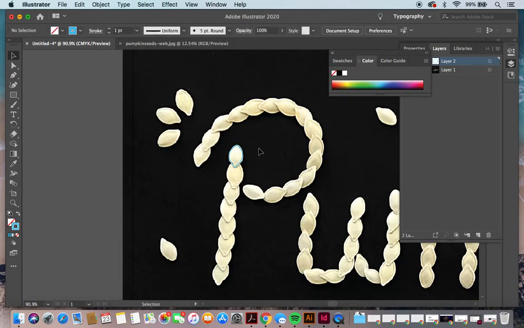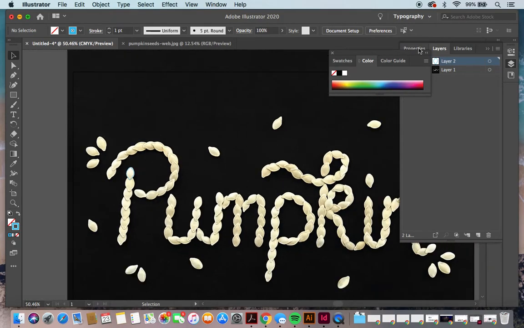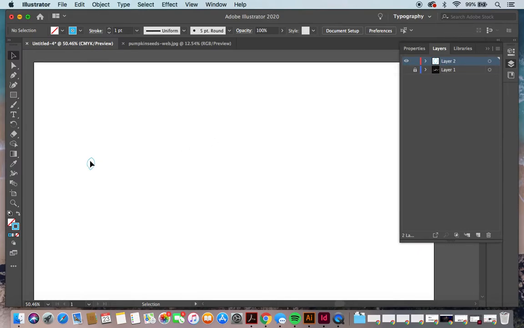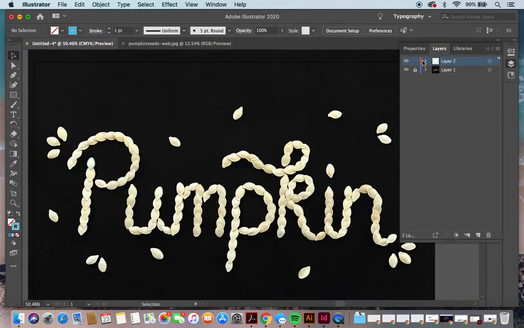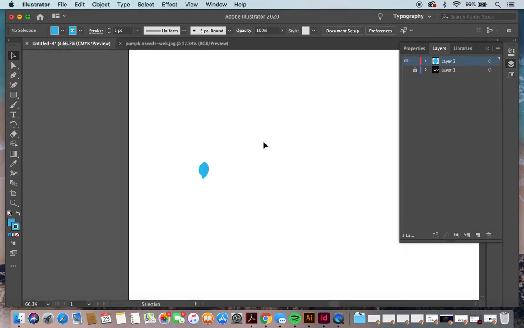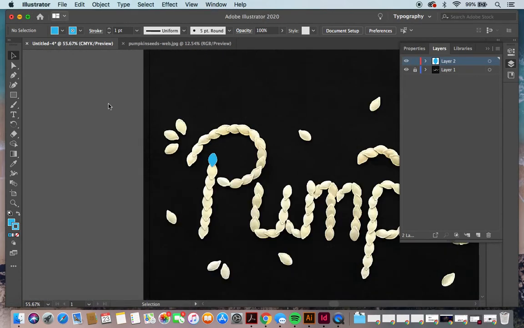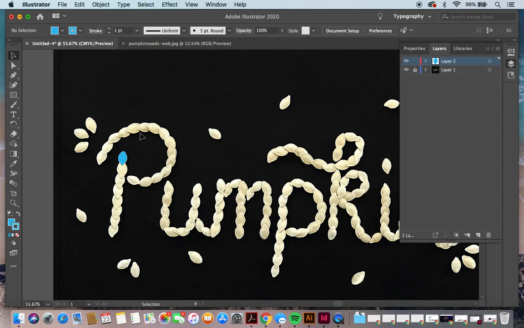Alright, so say that you've done a few tracings and you want to see how it's looking. You could do a couple things. One is that you can just close this bottom layer here and see how it's looking, and that's the whole purpose of having these two things on two separate layers. And the other thing is that you can also make the fill a color, so that you can see how it's looking when it's filled in. And that is how you set up your file.